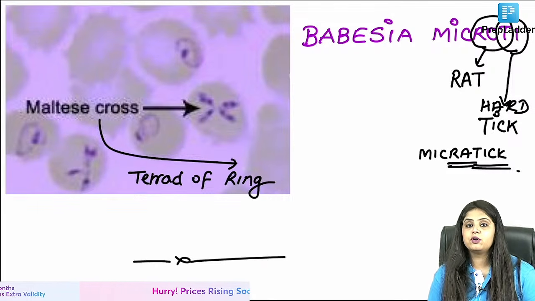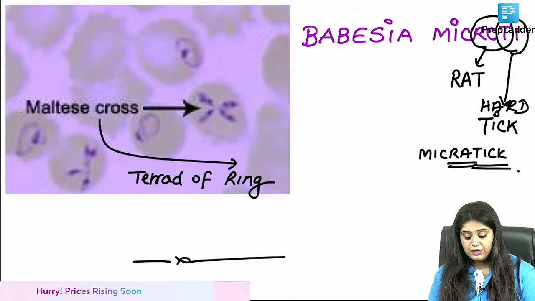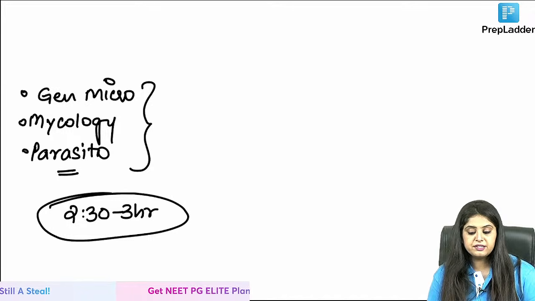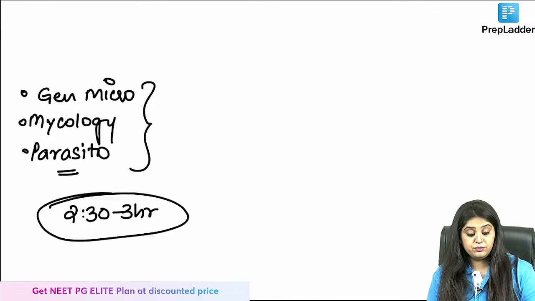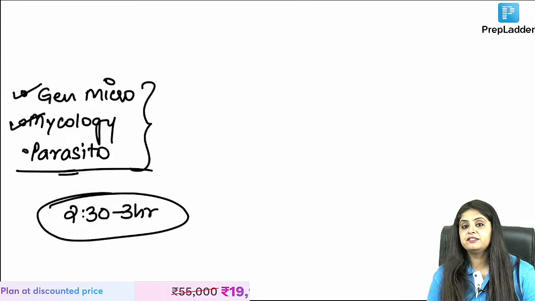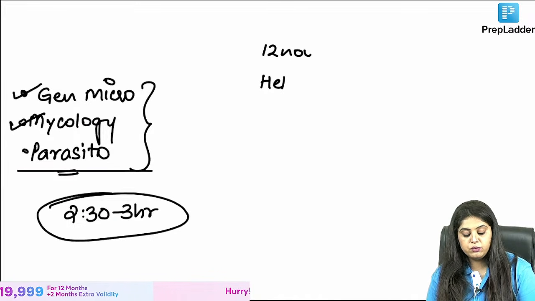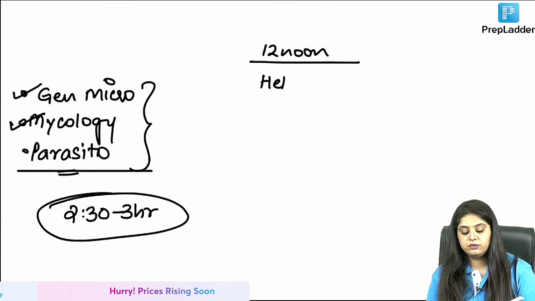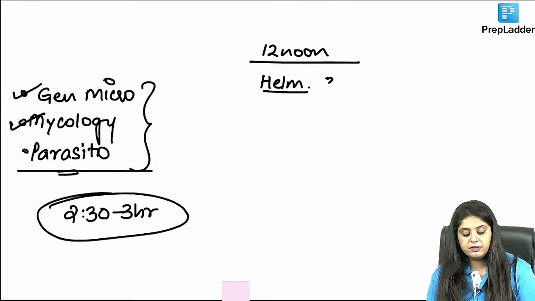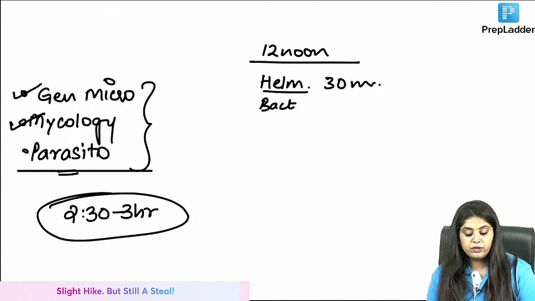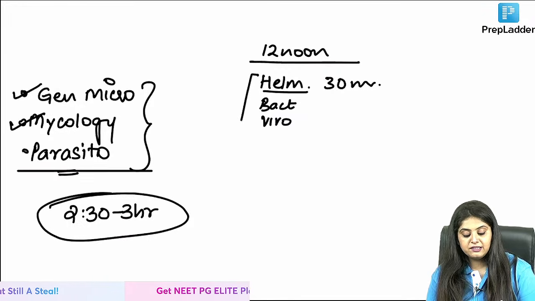Truly, this is the last topic for the day. Now, today at the end of this PDF में bonus में तो you will get all those antifungal, antiparasitic drugs as decided 3 hour 15 minutes usual. We are done. Half of parasito जैसा सोचा था done. Tomorrow first we start. Tomorrow's class is at 12 noon. So we are again same 12 to 3 वाला चलेगा. पहले we will do 30 minutes of helminthology. Then we are going to do bacteriology. Then we are going to do virology. Okay, that is the plan.